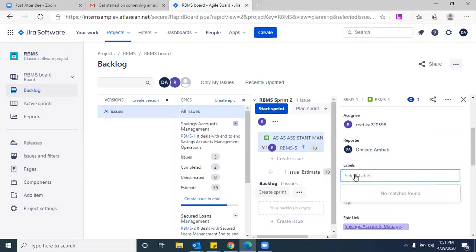Labels are for our understanding. If you want to keep some labeling on your user stories, you can use these labels.